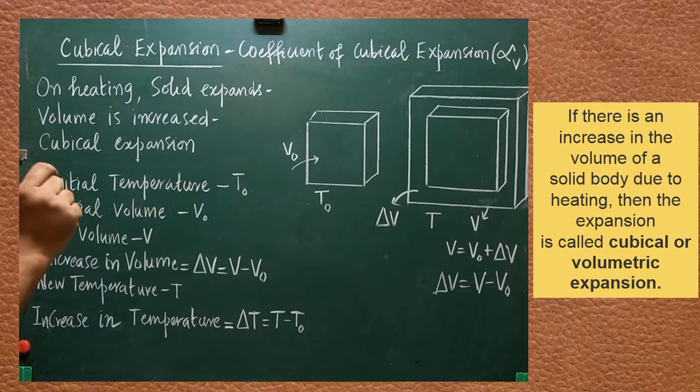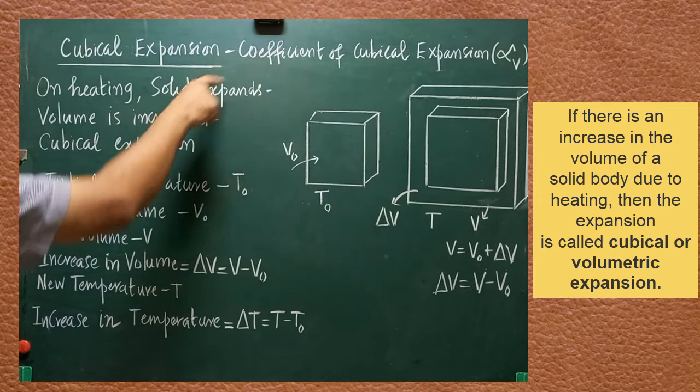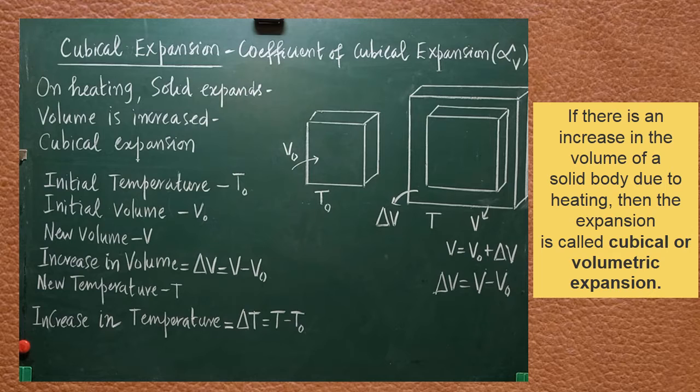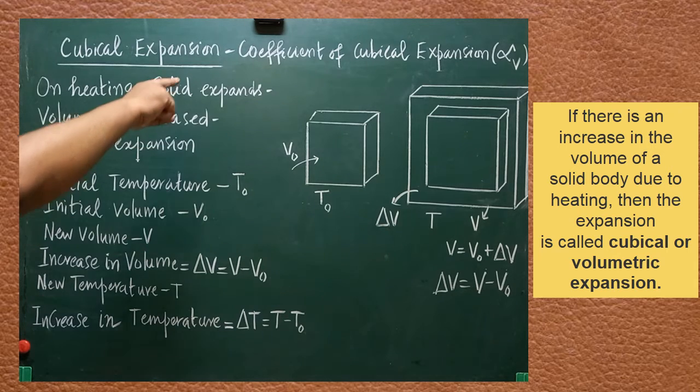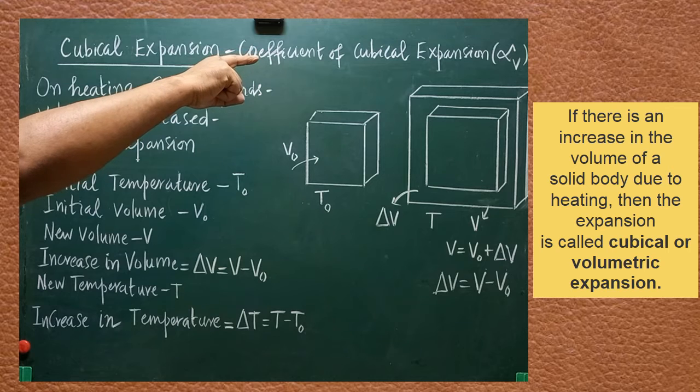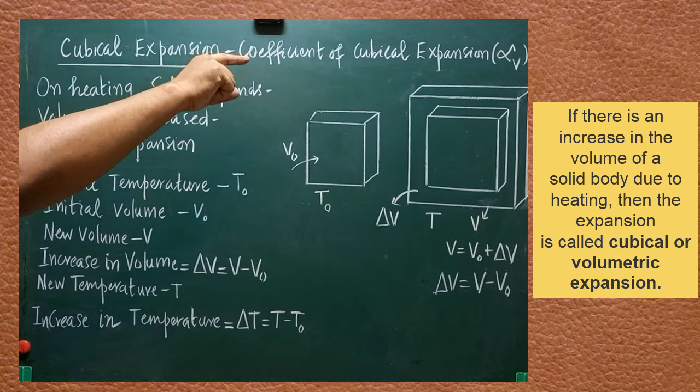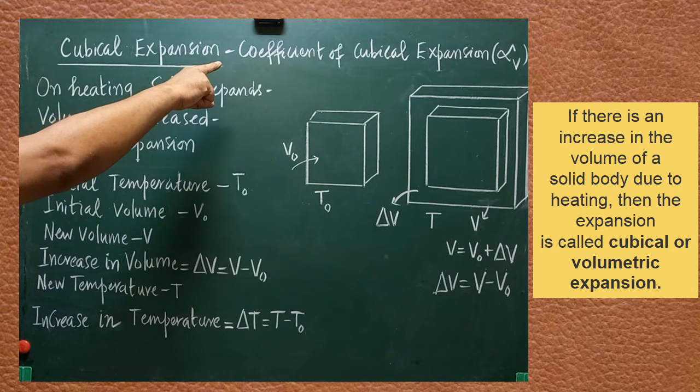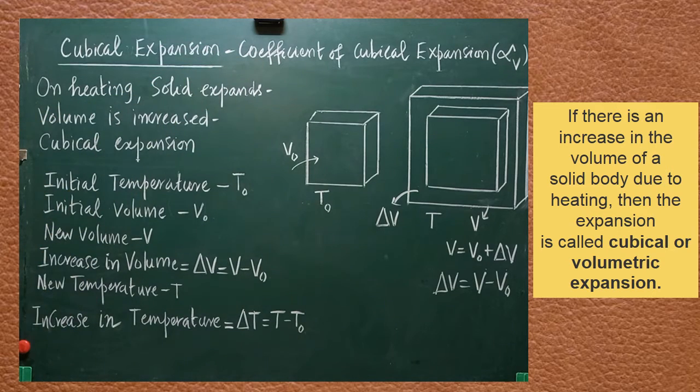The degree of thermal expansion, cubical expansion, can be measured with the help of the physical quantity called the coefficient of cubical expansion. Different solids will have different values of the coefficient of cubical expansion. It is denoted by the letter alpha V, V for volume. Alpha is the symbol for the coefficient of cubical expansion.